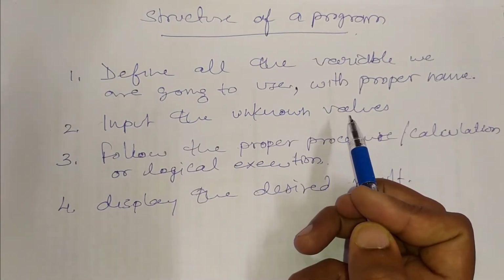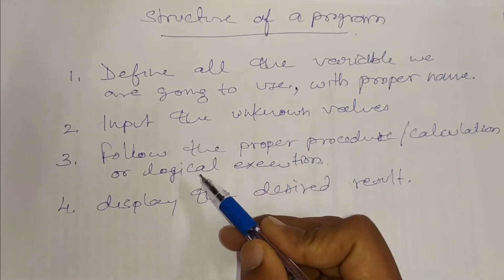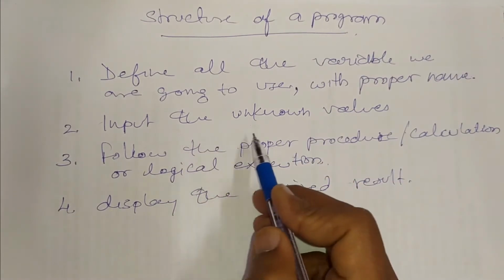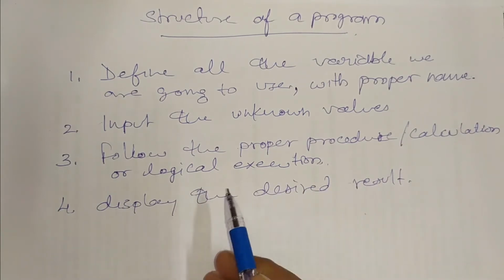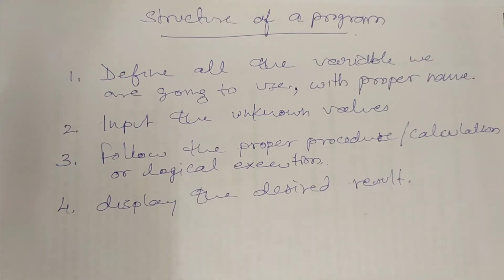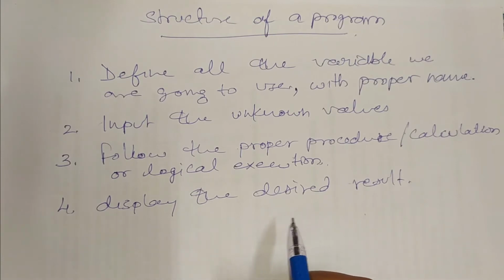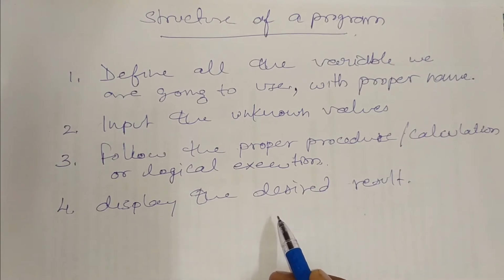Second, input the unknown values. In our program, some values must be unknown. Those values we will input. Third is follow the proper procedure or calculation or logical execution. Whatever procedure you have to write, we will write in the third step. Fourth step is display the desired result. Whatever the question is asking, whatever the objective is, that we will print. We don't have to print the intermediate results.